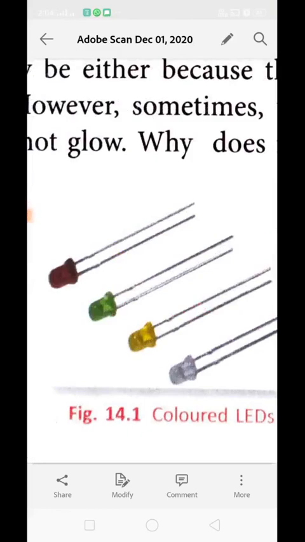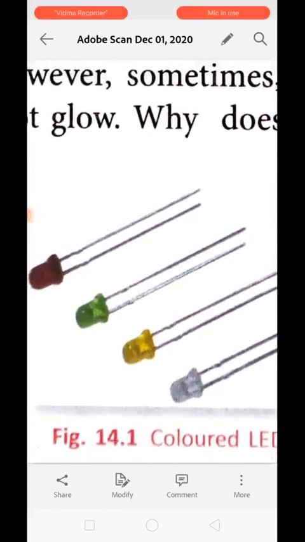LEDs have two wires. You can see over here that one of them is longer while the second is shorter. These two wires attached to the LED are called leads or terminals. While connecting it to the circuit, the longer lead is always connected to the positive terminal and the shorter lead is always connected to the negative terminal of the battery. LED lights can also be seen in many toys, computers, music systems, electric meters, etc., where they glow using a very small amount of current to indicate whether the device is working or not. These lights are called LED lights.